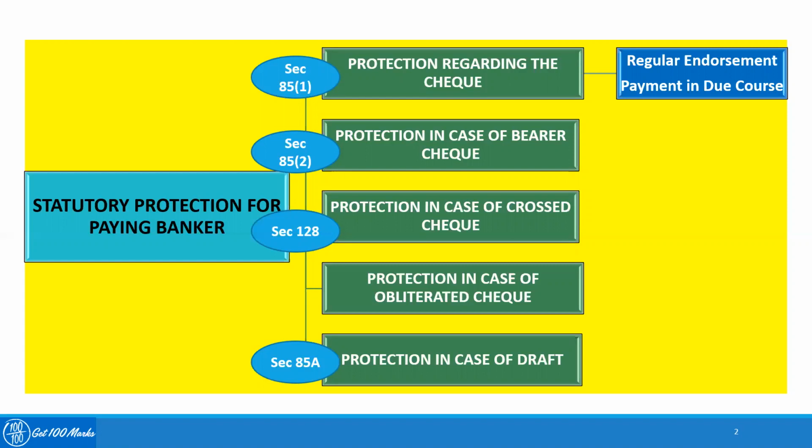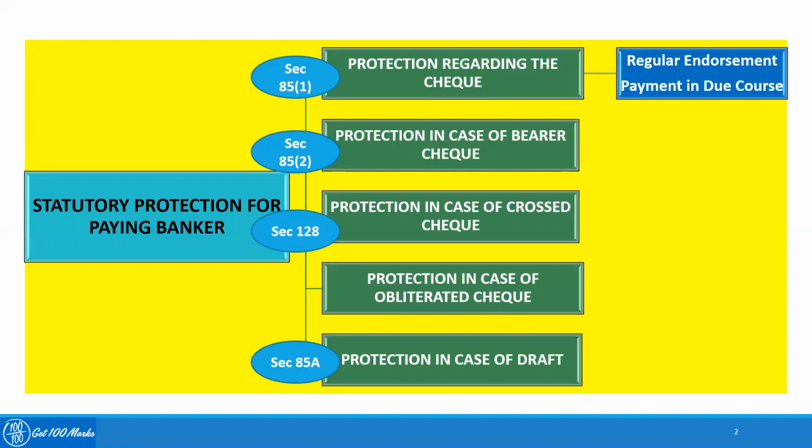It states that in case the payment is made to a wrong person whose signature is not according to the specimen signature, protection is given to a banker under section 16 subsection 2 of the Negotiable Instruments Act. This is in consideration that it is not possible for a banker to know each of the endorsers and their signatures. For getting the protection, the banker should note the following two things. First is the case of regular endorsement, and the second is payment in due course.